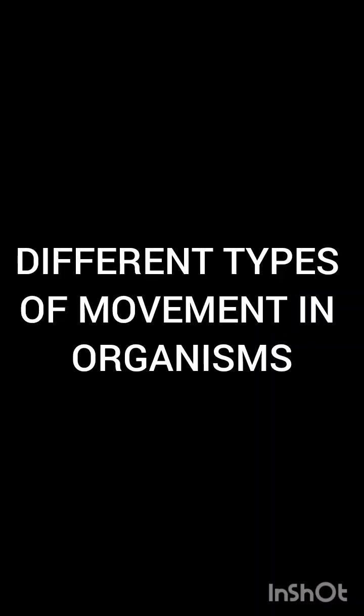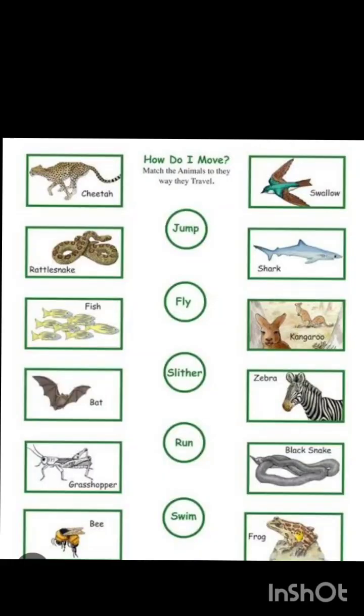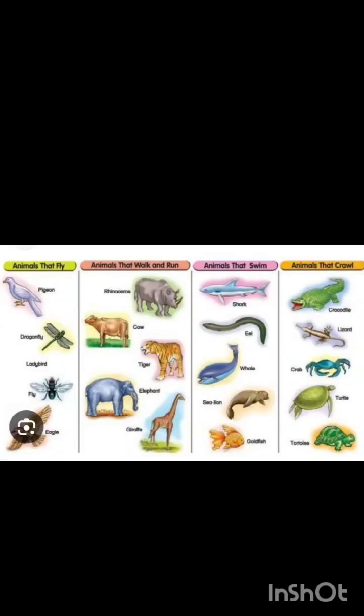Hello, students. Different types of movements occur in all living organisms. We see all living organisms moving around us. Can you name some? Jumping, flying, slithering, running, swimming, etc. are examples of different types of movement in organisms. So, movement is a characteristic feature of all living things.